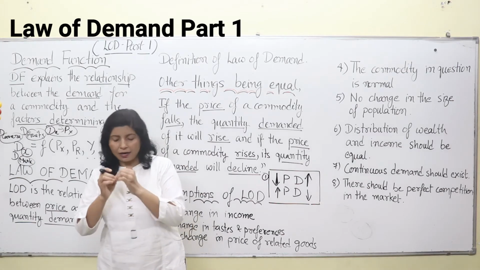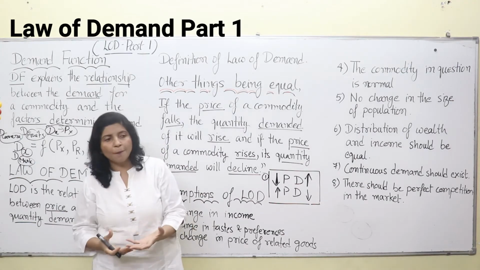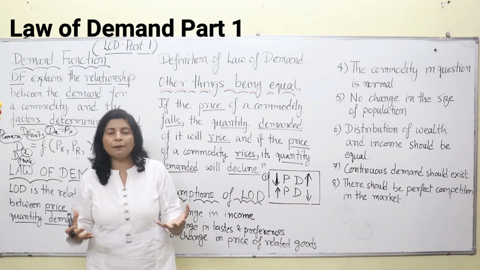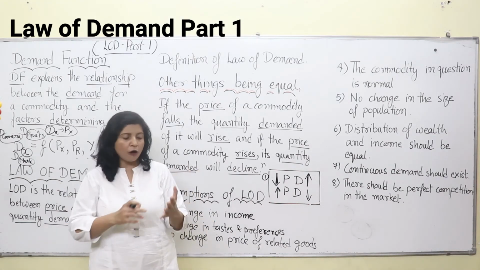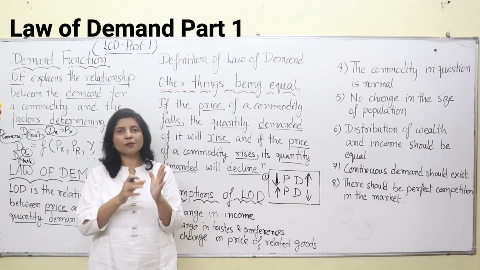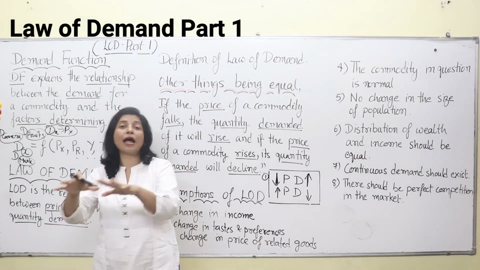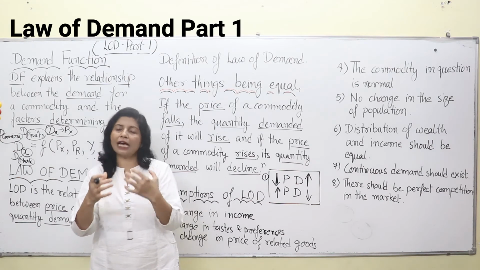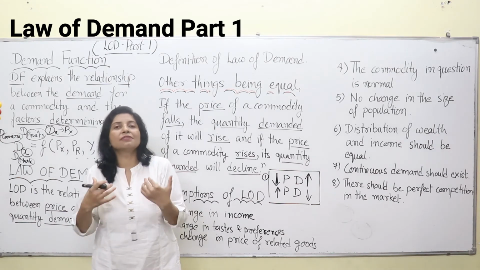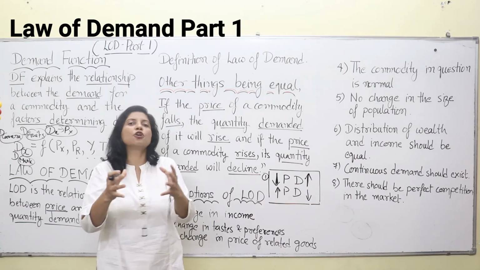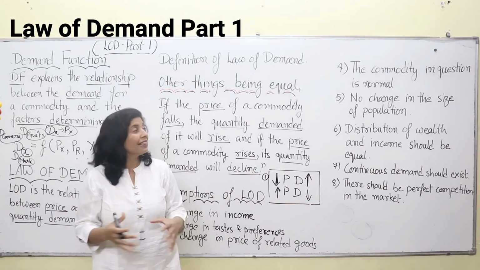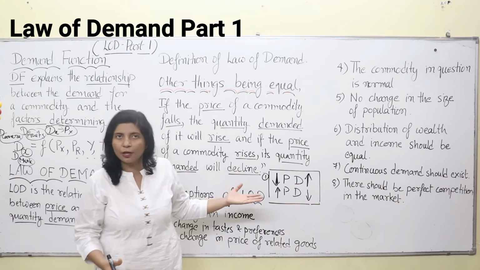Economics first emerged as a discipline for household management. That means how to manage your house, how to manage your income, how to spend it on the commodities or heads with the help of which we can have maximum satisfaction. That means how to manage your life, how to manage your expenditure. That is basically economics, and that is our day-to-day practice.